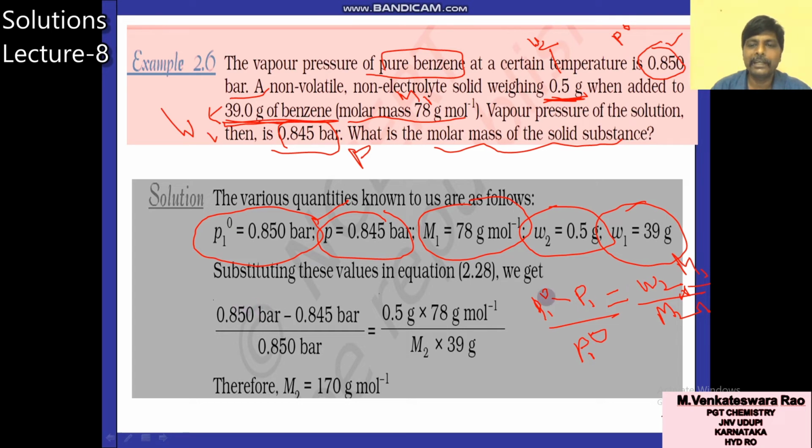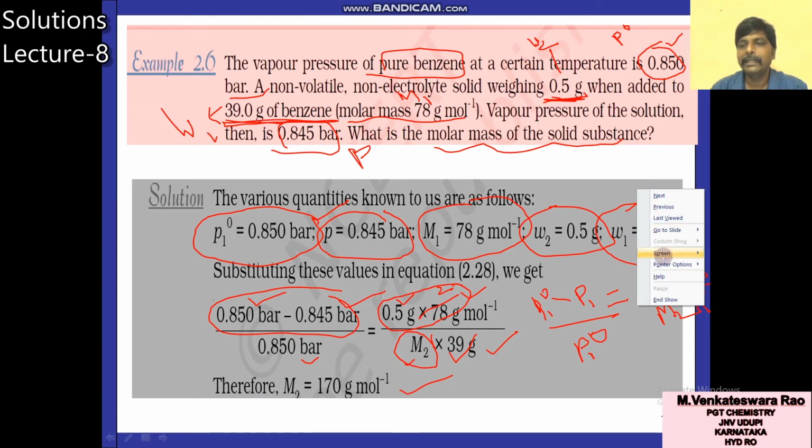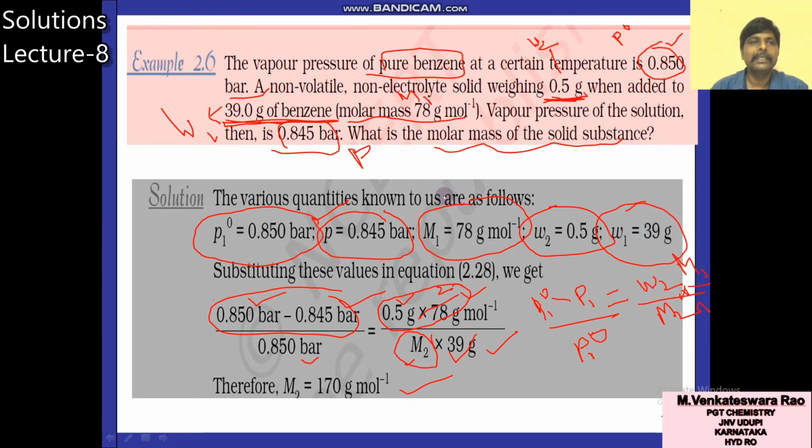So you substitute P1 naught 0.850 minus P, by P1 naught, equals W2 by M2 into M1, 78, by W1. From this, all quantities you know except M2. You simplify this: 78 by 39 is 2, 2 into 0.5 is equal to 1. So 1 by M2 equals 0.850 minus 0.845, that is 0.05, by 0.850. Simplifying this, you will get M2 is equal to 170 gram per mole. So it is an example question.